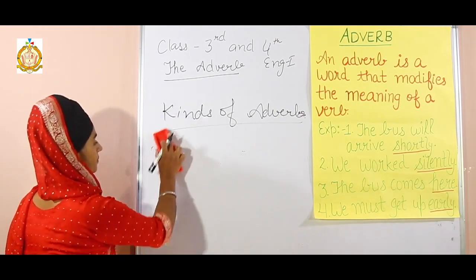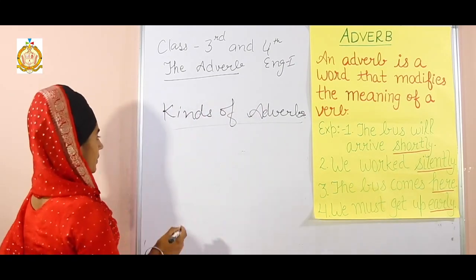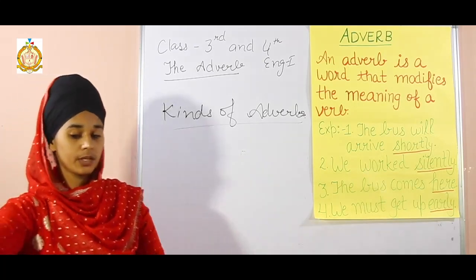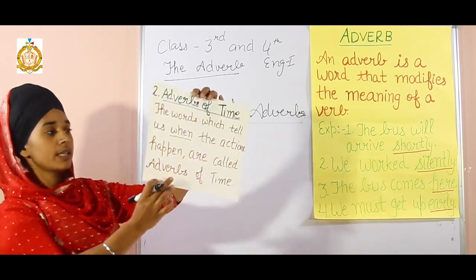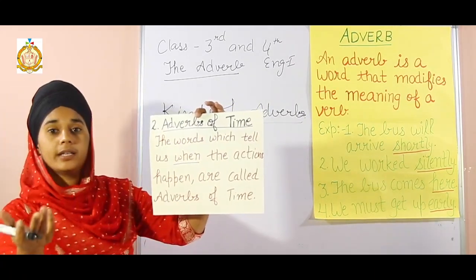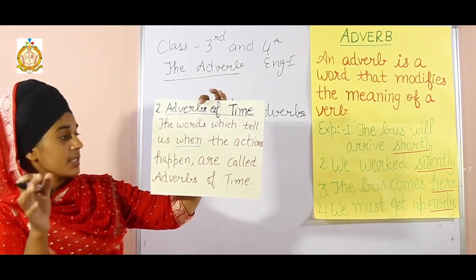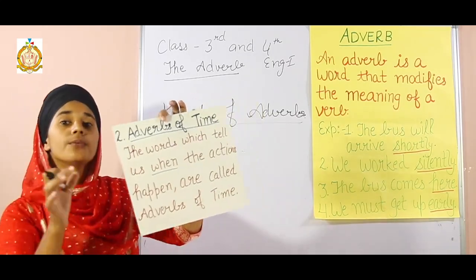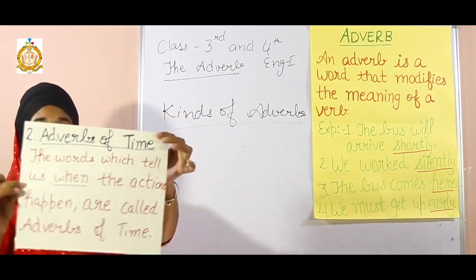Second is adverb of time. Here is the definition of adverbs of time. Look at the chart. The words which tell us when, that means about the timing, when the actions happen, are called adverb of time. Let's take one example for this also.